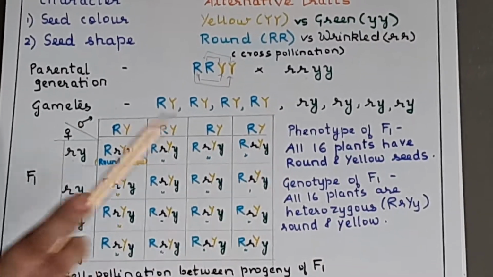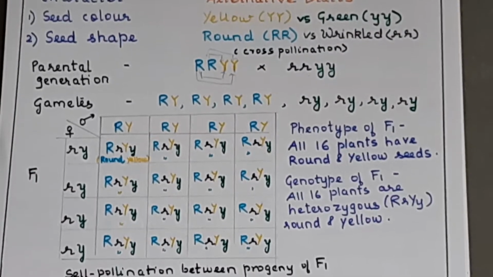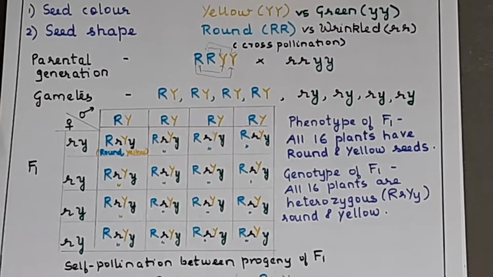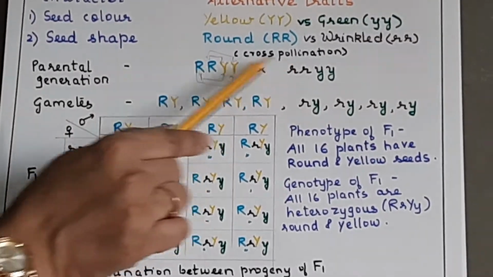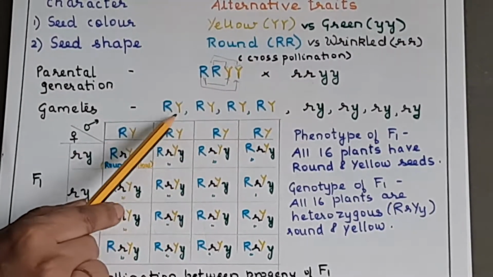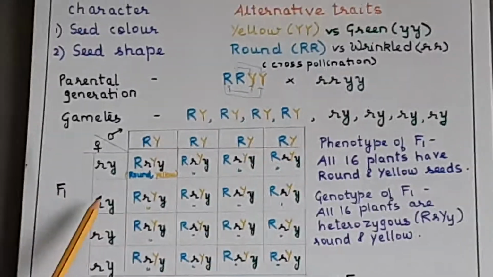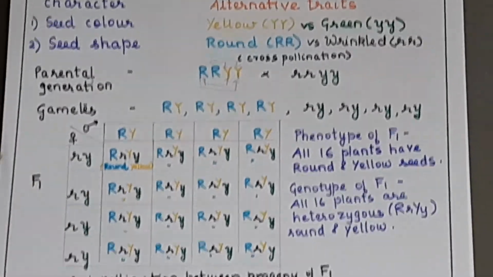Okay. Now this particular working which I have shown you here for F1 generation is for your understanding. Okay. In the exam when they give you a dihybrid cross, after writing the parental generation and the gametes, you can directly write that all the 16 plants will be heterozygous for that dominant character. Why?